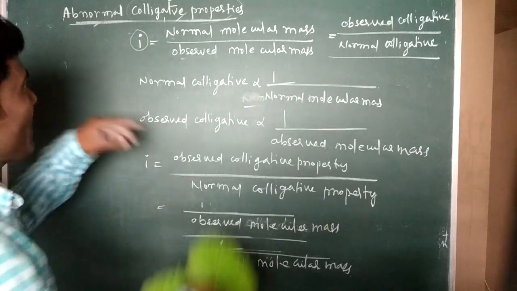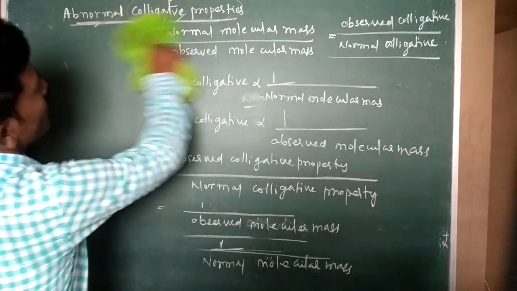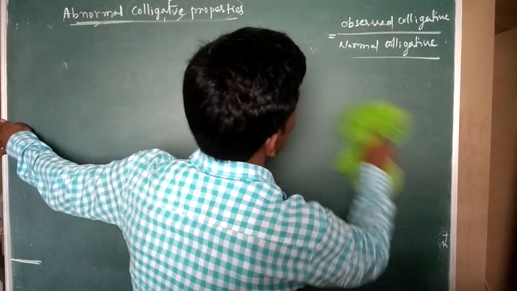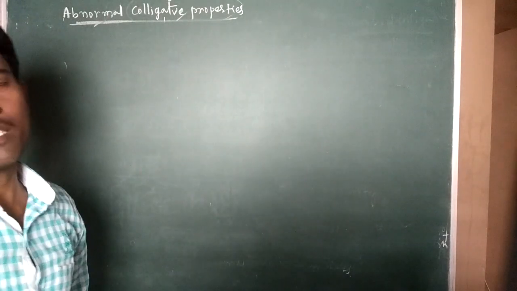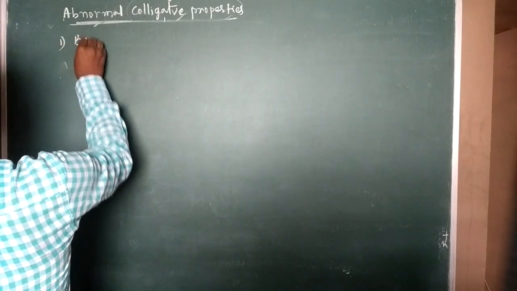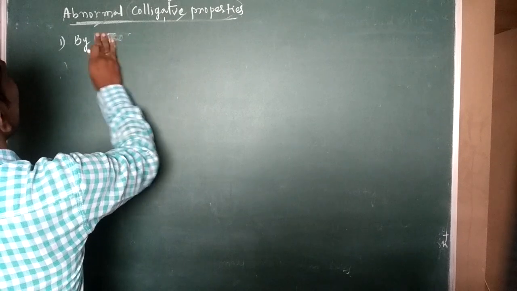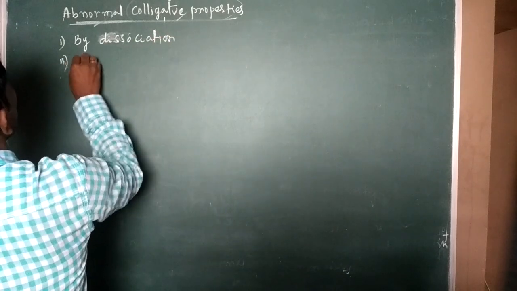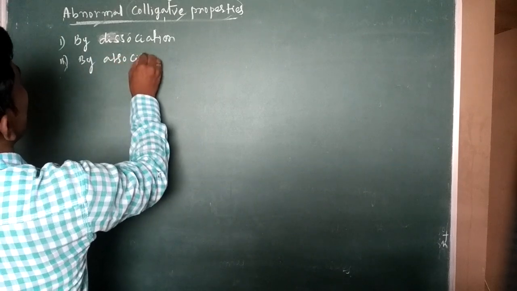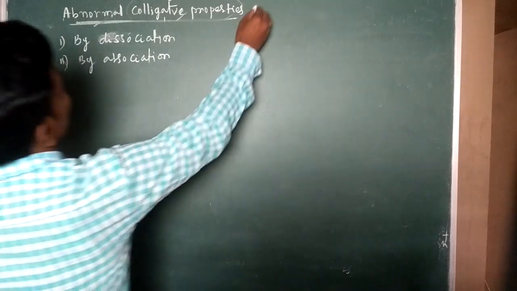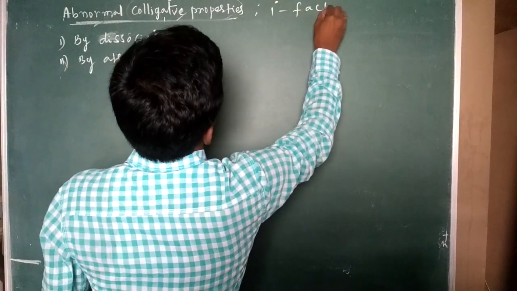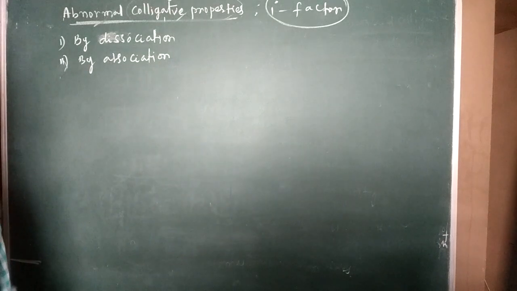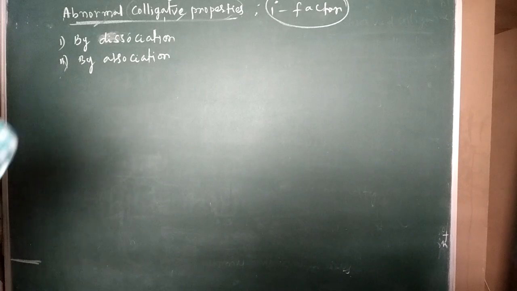So here we can calculate the i factor with the help of either dissociation or association. So the i factor we can calculate in two manners: first by dissociation, or second by association. For abnormal molar mass, we can calculate the i factor in two manners, by dissociation or by association.